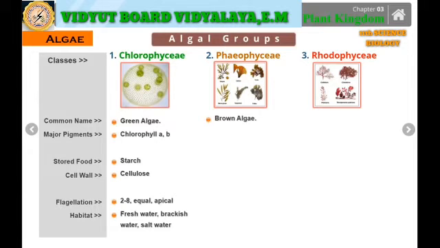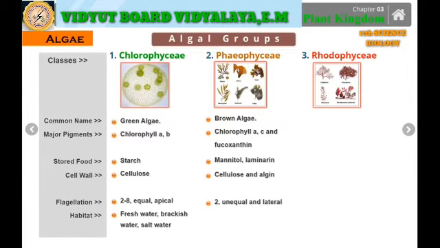Moving on to the other group, that is the Phaeophyceae. They are said to be the brown algae. Now why are they brown? Because of the presence of chlorophyll A, C and fucoxanthin. Here fucoxanthin has a huge role to play. The stored food is in the form of mannitol and laminarin. Here I am breaking the words so that it is easy for you to learn. The cell wall is made up of cellulose and algin.